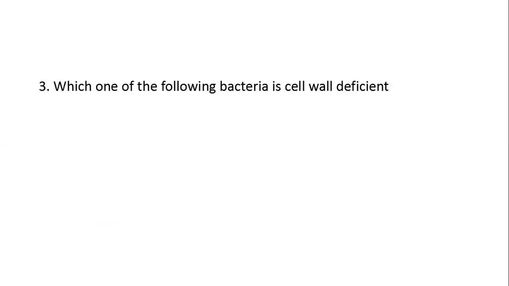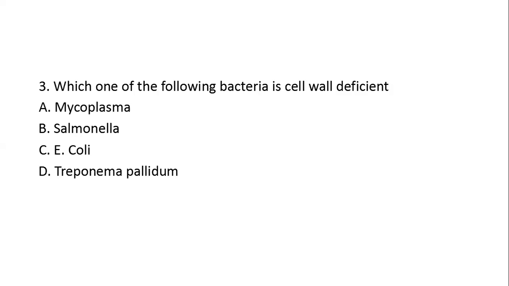Next question. Which of the following bacteria is cell wall deficient? Option A, Mycoplasma. Option B, Salmonella. Option C, E. coli. Option D, Treponema pallidum. Here, the right answer is option A, Mycoplasma. See, Mycoplasma is a cell wall deficient bacteria.